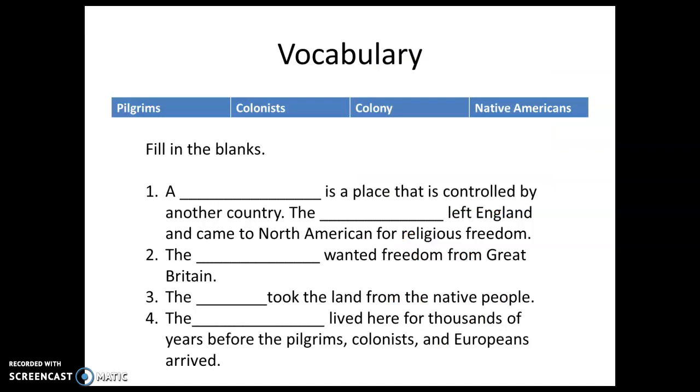Okay, this is a good vocabulary test. Hit pause to stop the video, read the sentences, and choose the best word that fits in the blank spaces. Now hit pause and write your answers in your notebook.